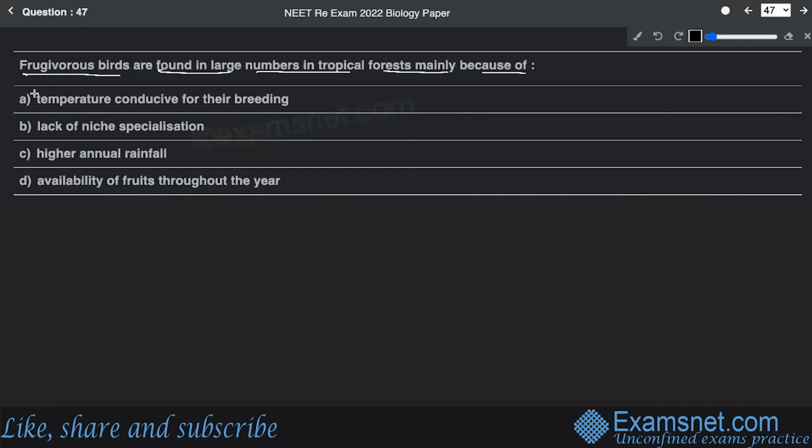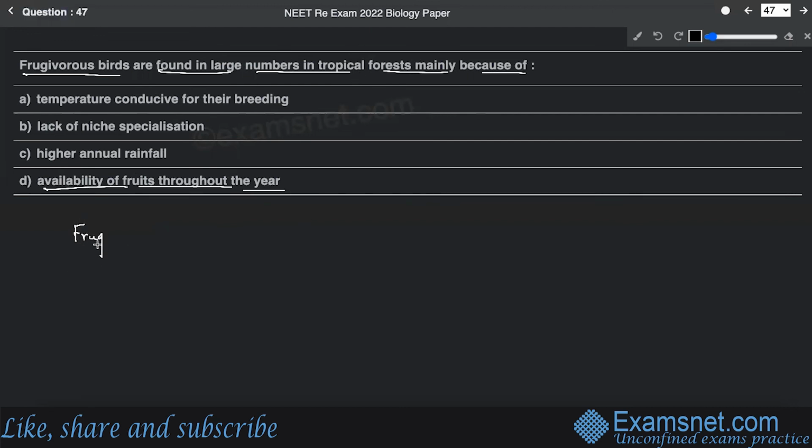All right. So let me tell you that the frugivorous birds are those birds that eat fruits. And they are largely found in tropical forest because we all have studied in the chapter of biodiversity and its conservation of standard 12, that tropical areas are the less disturbed areas, less seasonal areas, and more constant and predictable, and that is ultimately going to promote niche specialization and greater species diversity, as compared to the temperate one. So if you look into all the options that have been given, it is the availability of fruits throughout the year, because of which they are found largely in the tropical forest.